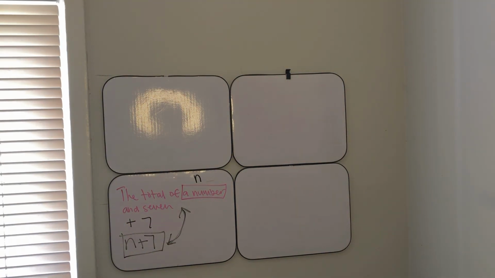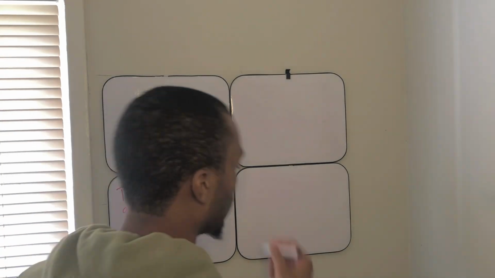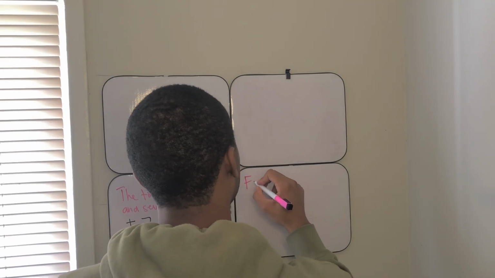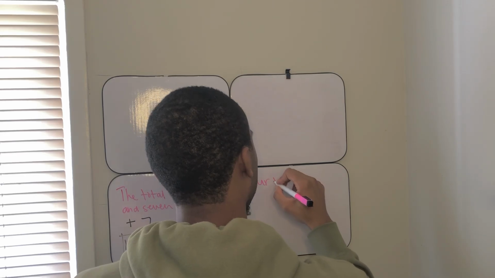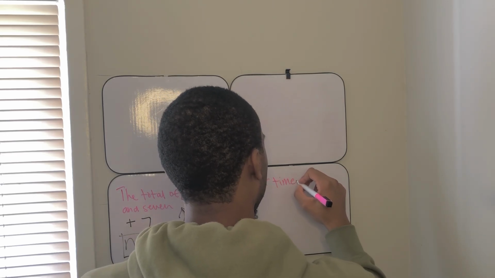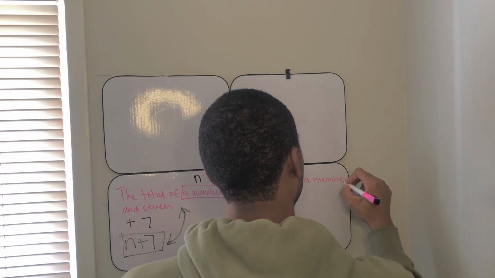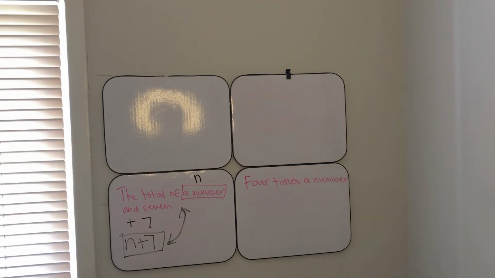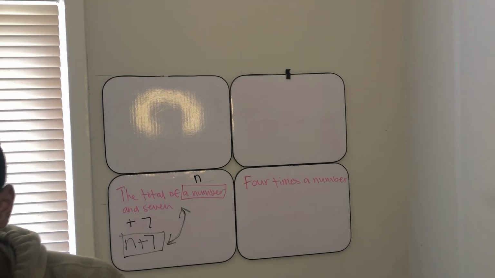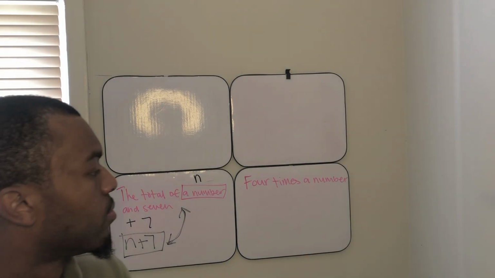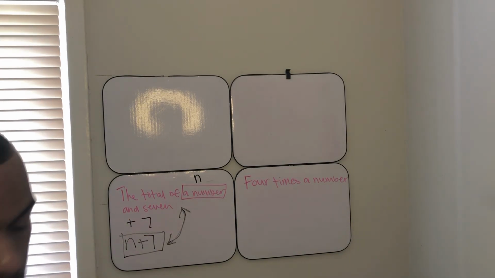Let's do another example. Let's do this right here: four times a number. I'll give you a minute to see if you can translate that real fast.